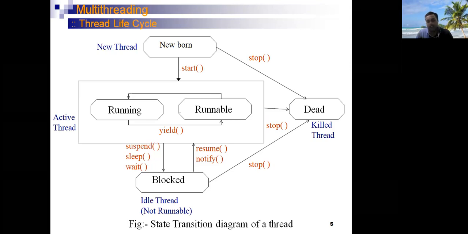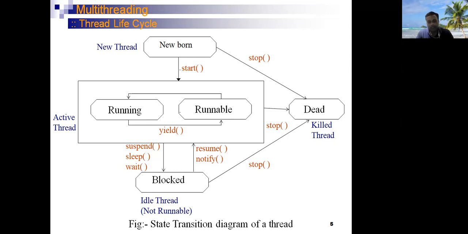When you call the sleep method, the execution of the thread is suspended for a specific amount of time. And when you call the wait method, the execution of the thread is suspended until a certain condition has to be met.